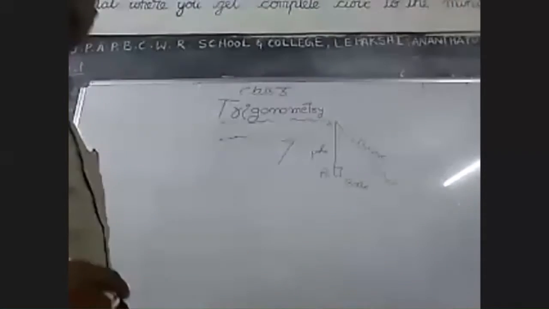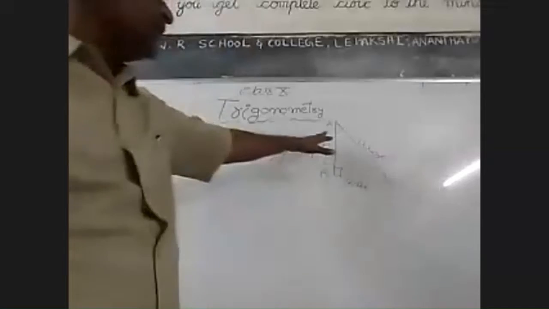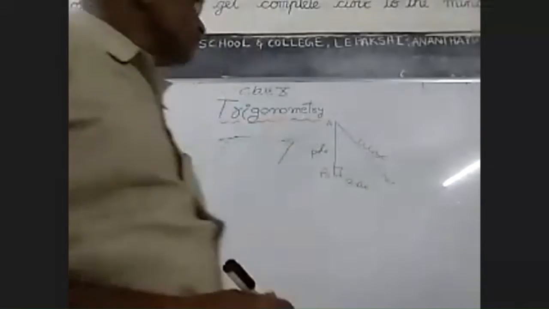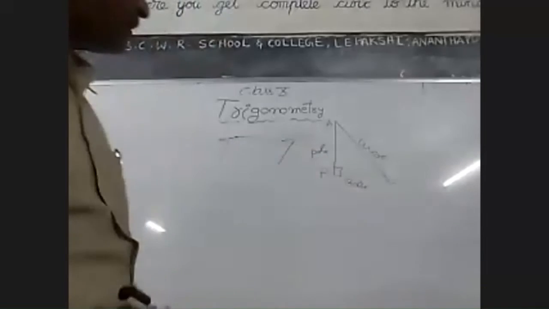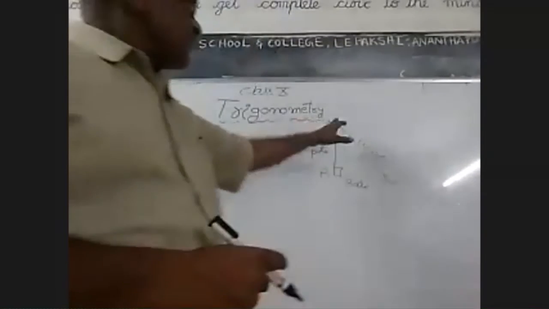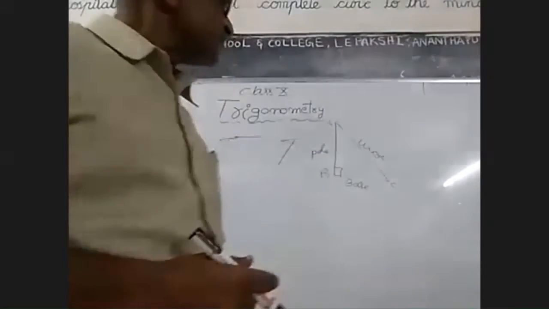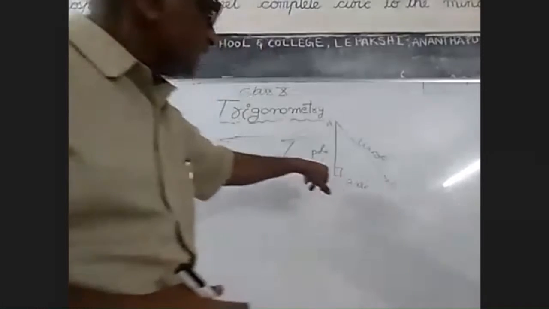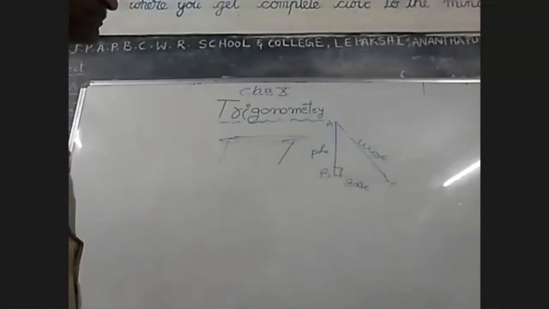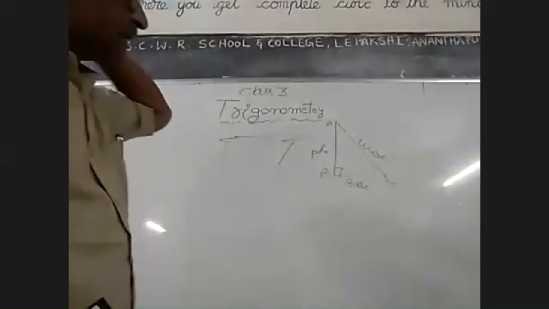So at the end of the pole, a wire is there, because if the wire is not there, then it is not possible to erect the pole, right, because pressure is there on the pole. Therefore, to equalize the pressure, the wire is here like that. So here a triangle is formed. So what is the triangle? It is nothing but a right angle triangle.